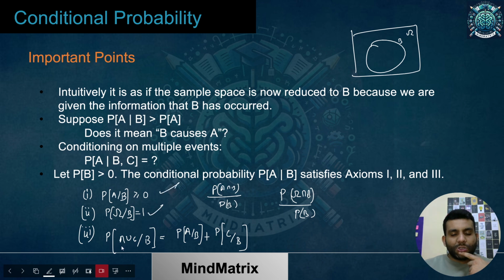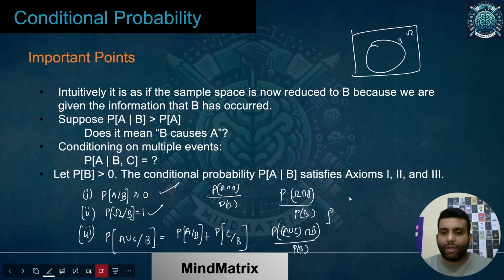And if I talk about this one, A and C must be disjoint. So you can write that as P of A union C, intersection with B, divided by P of B, and then you just need to use the formula for sets. What will you get over here?